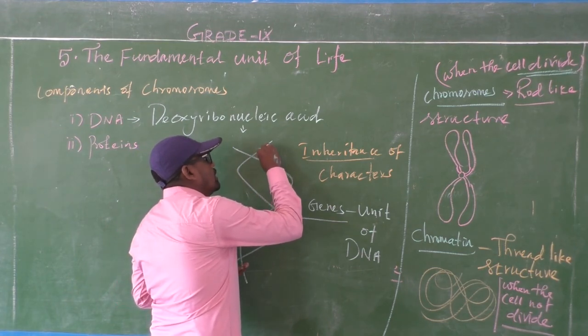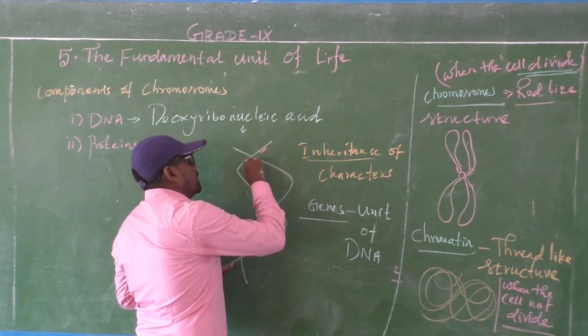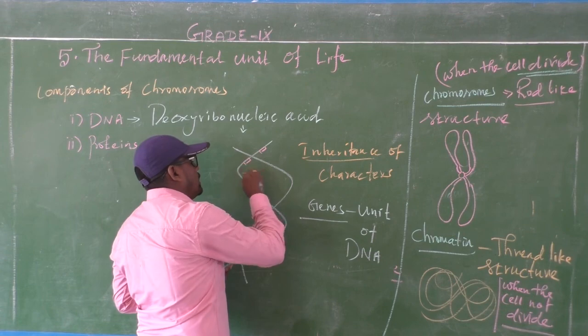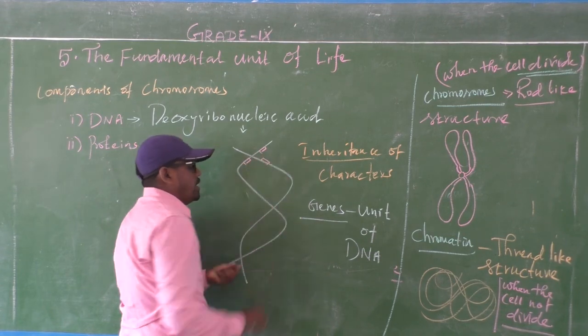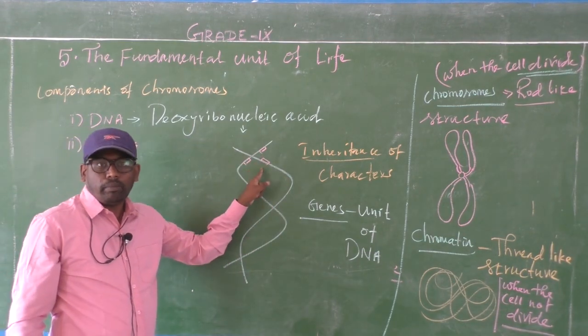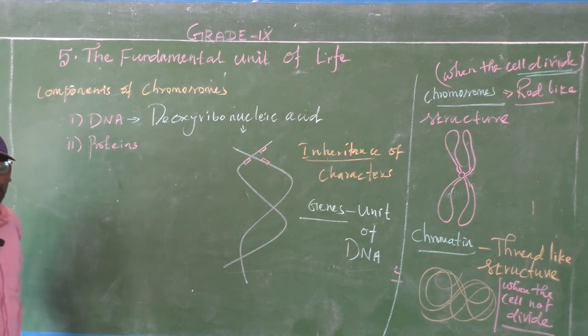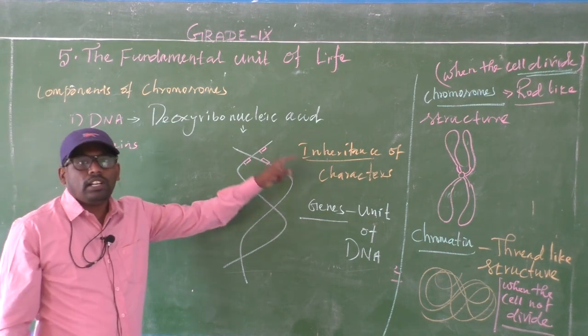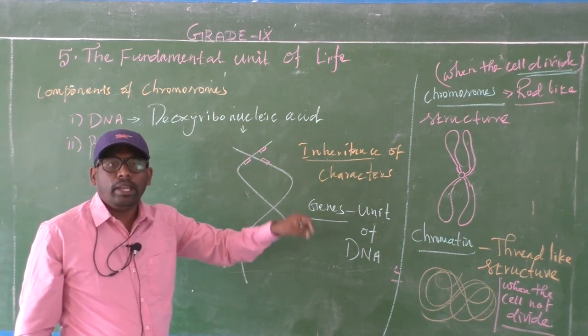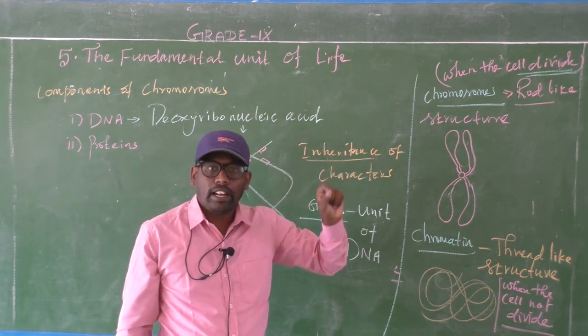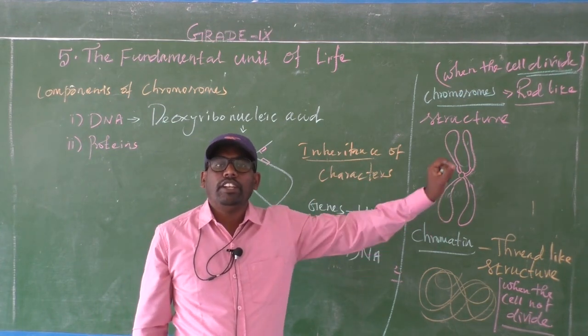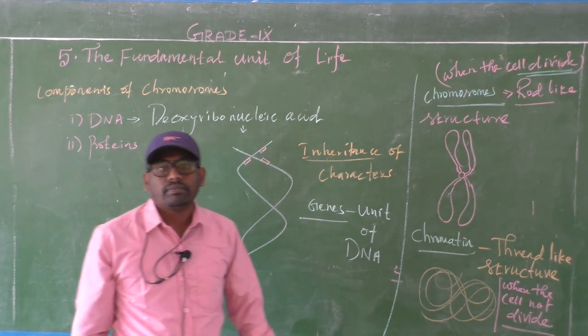This is a unit of DNA, this is a unit of DNA, this is a unit of DNA. So these small segments or units compose a DNA. So the genes are only responsible for the inheritance of characters from one generation to the other.